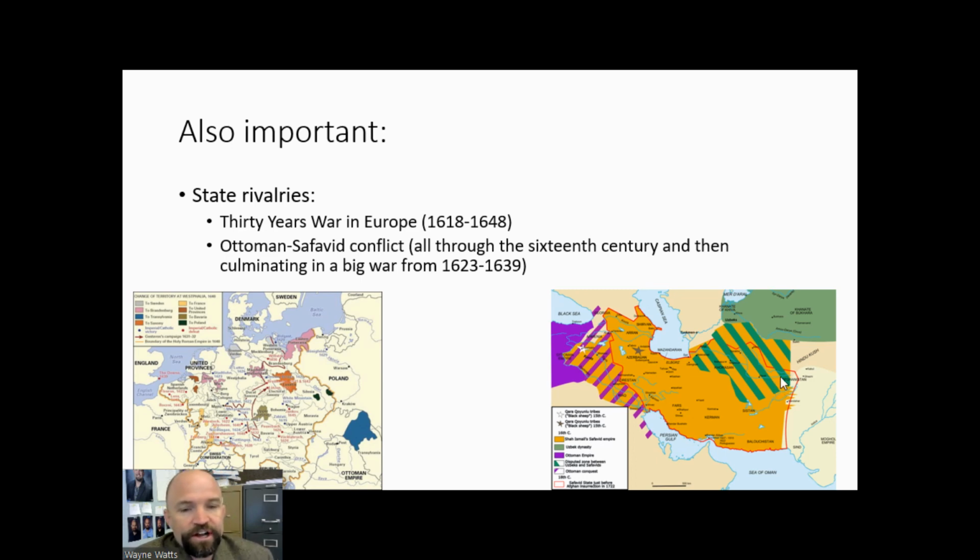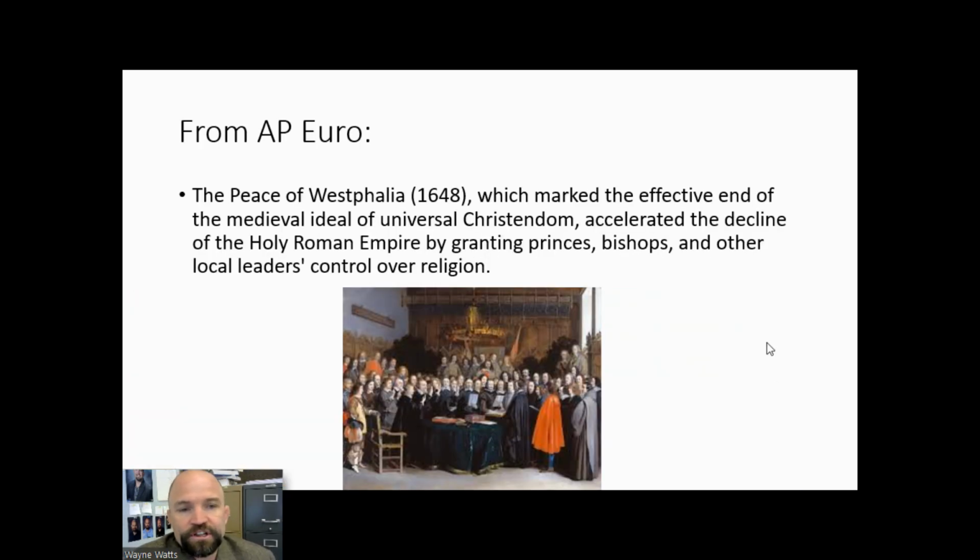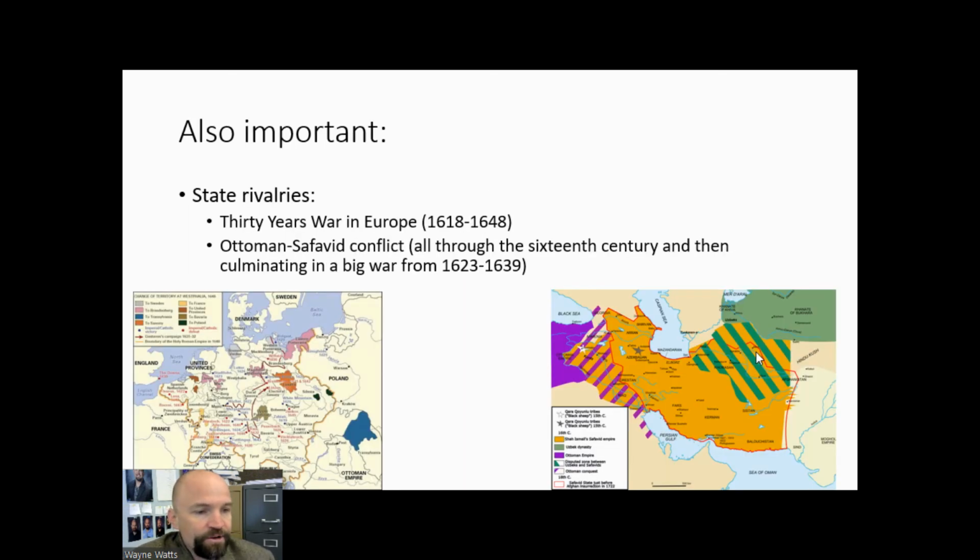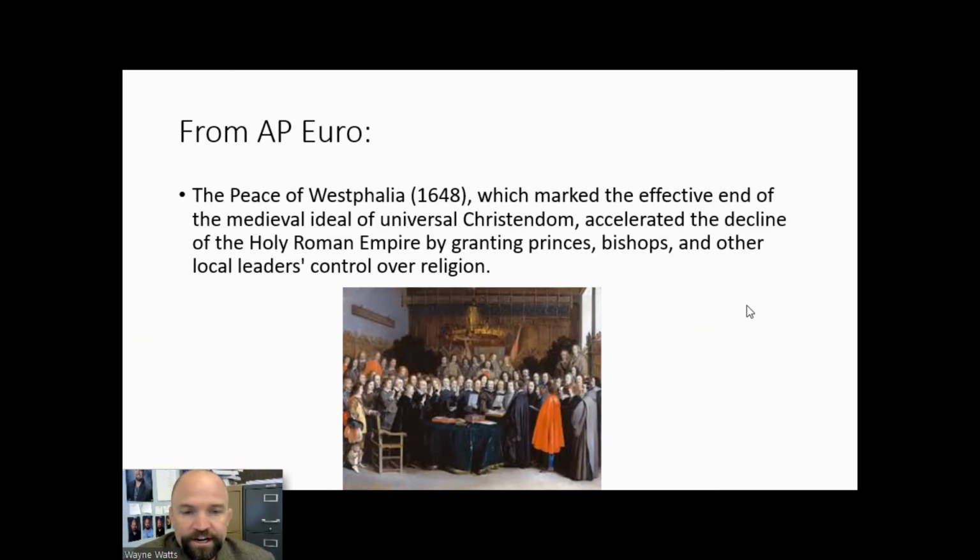Very importantly, the Ottoman-Safavid conflict did not end with any equivalent Peace of Westphalia. And so in contrast to Europe, where religion would decline as an important reason for warfare, the same thing would not occur throughout Islamic areas.